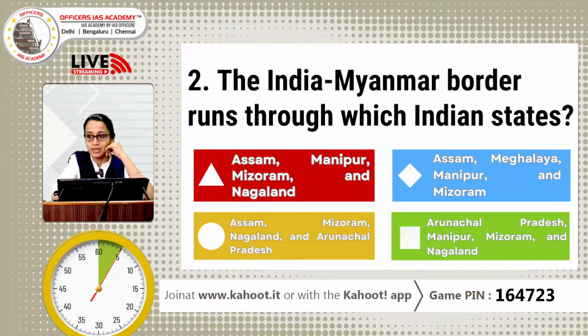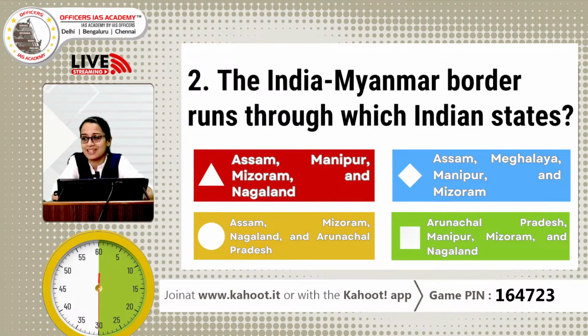Question number 2, the India-Myanmar border runs through which Indian states? Your options are A. Assam, Manipur, Mizoram and Nagaland. B. Assam, Meghalaya, Manipur and Mizoram. C. Assam, Mizoram, Nagaland and Arunachal Pradesh. And D. Arunachal Pradesh, Manipur, Mizoram and Nagaland. Okay, you have the last 5 seconds to mark your answer.